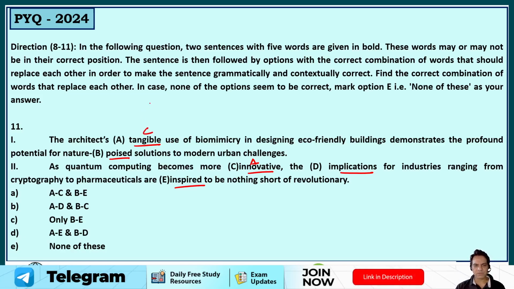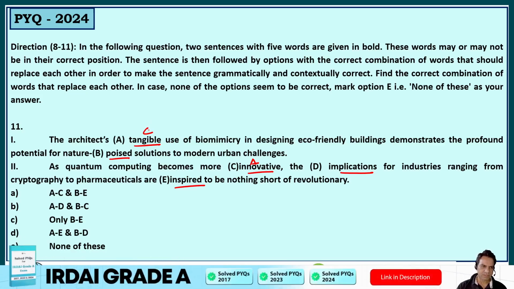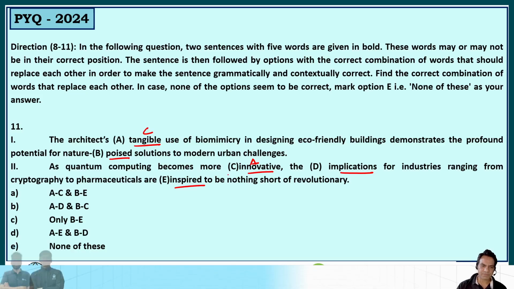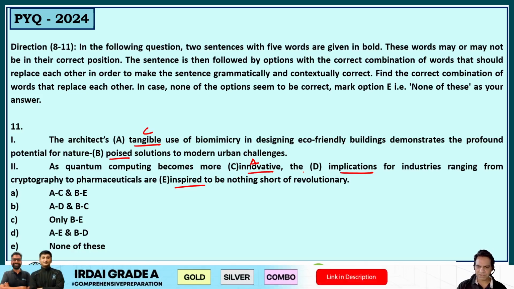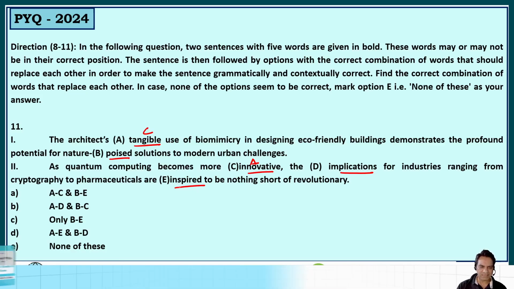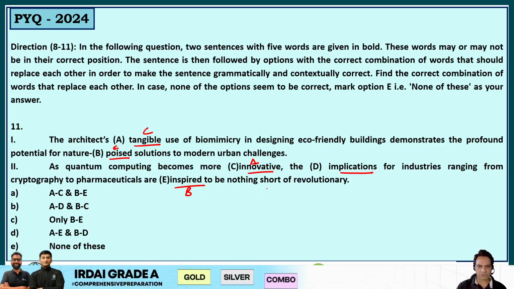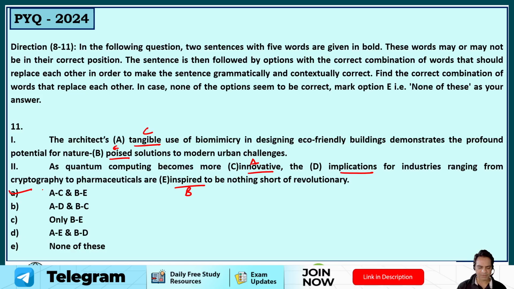So the architect's innovative use of biomimicry in designing eco-friendly buildings demonstrates the profound potential for nature poised solutions to modern urban challenges. As quantum computing becomes more tangible, the implications for industries ranging from cryptography to pharmaceuticals are poised to be. So B should be replaced with E. So it should be nature inspired solutions, and it should be poised to be nothing short of revolutionary. So A with C, B with E. So option A is your correct answer. Very well done. This was easy.